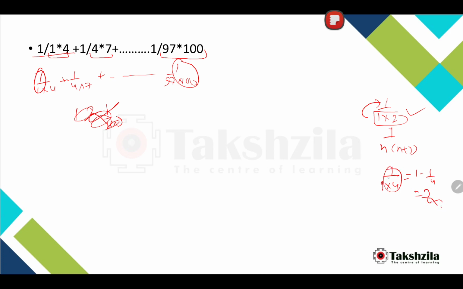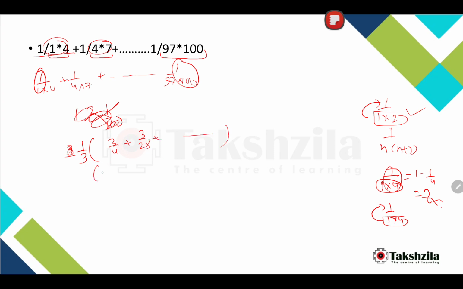So basically what you have to do is, the difference between these two numbers, it was 1 by 1 into 4, so the difference between these two numbers you have to get in the numerator as well. The difference is 4 minus 1 is 3, 7 minus 4 is 3. So we'll multiply and divide throughout by 3. Better directly write 1 by 3 over here, and 3 multiplied to each term, so this will be 3 by 4 plus 3 by 28, and it will go on till the last.